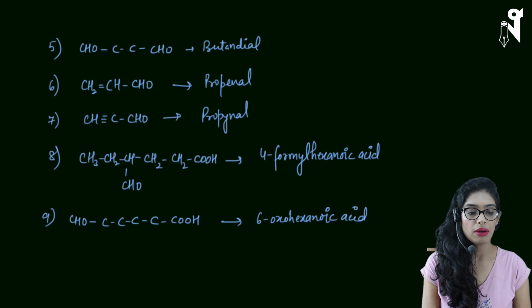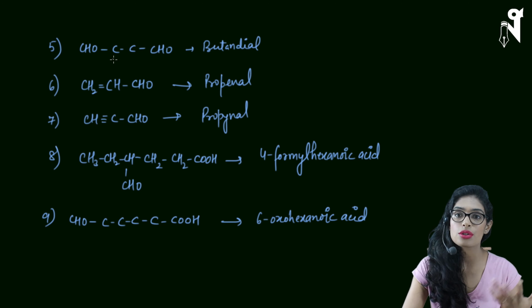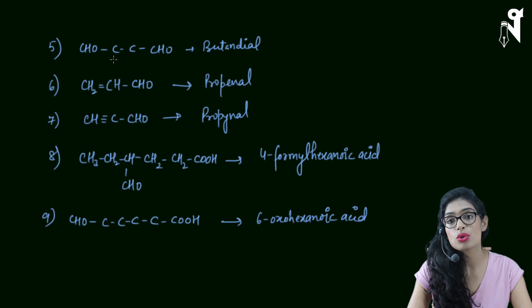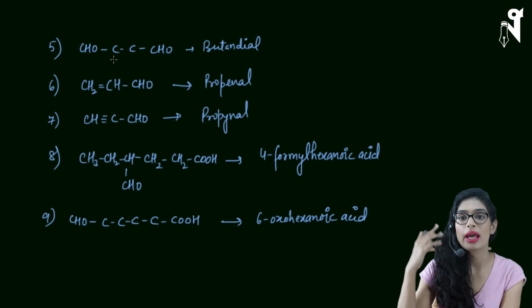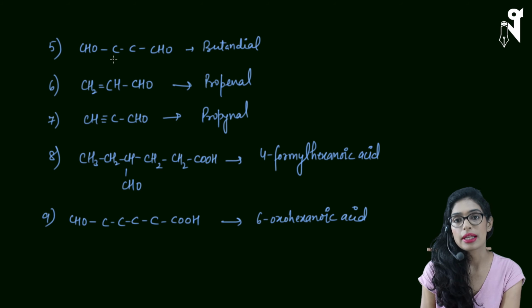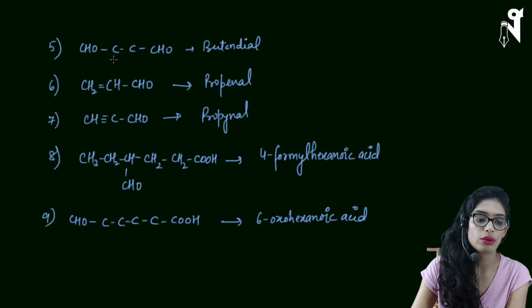Okay, so the next compound is CHO. I have not written hydrogens over here, so it is understood that the valencies of these carbons will be fulfilled. You cannot leave the carbons as they are without hydrogen. I'm just writing it as shorthand because now I hope you're understanding things much better, and you can imagine that the hydrogens would be present over there. You will not write it like this ever. This is just because we want to go a little faster. That's why I'm writing it over here.